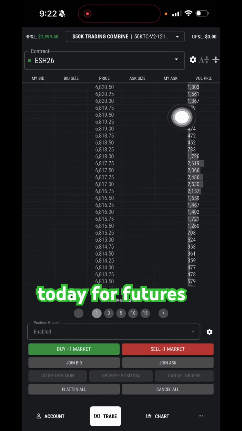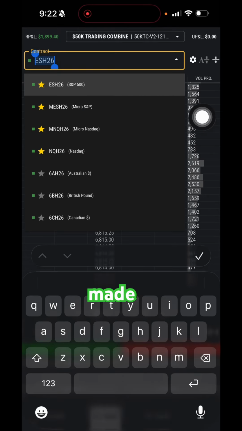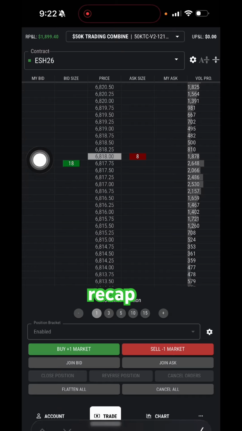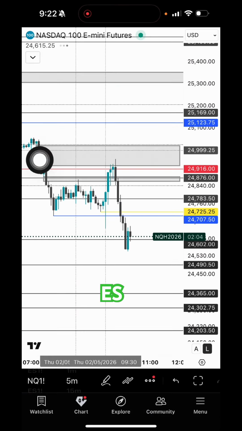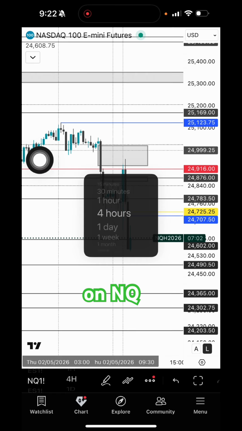Explain my trade today for futures. Made 1.9 here. Trade recap. I actually entered into one contract on ES and one contract on NQ.